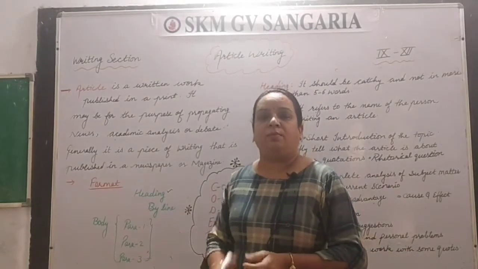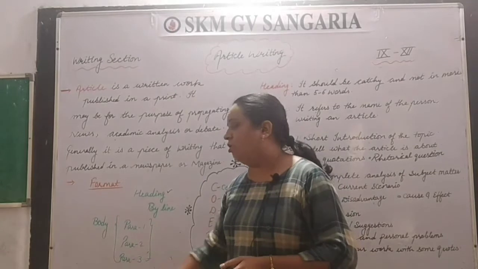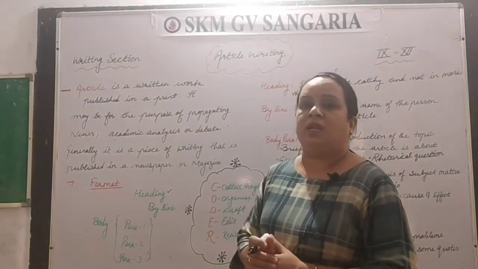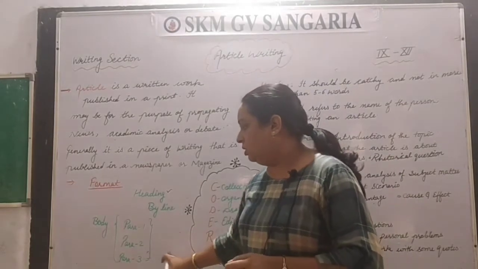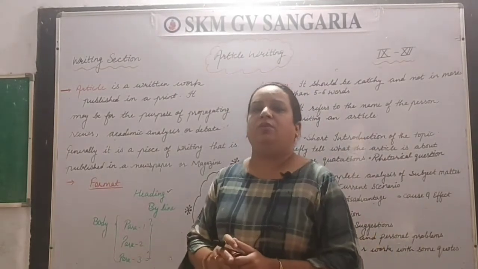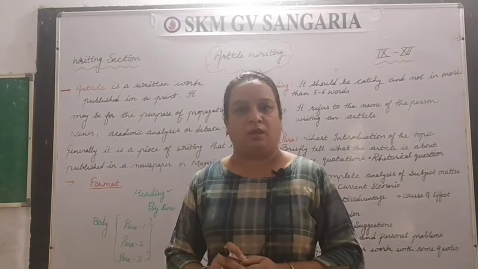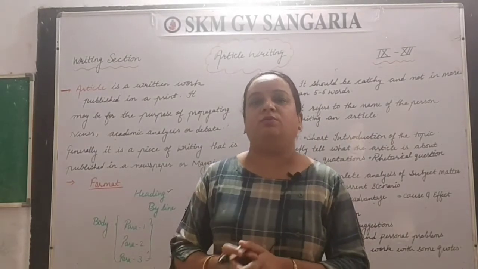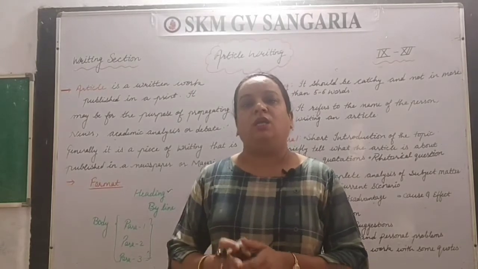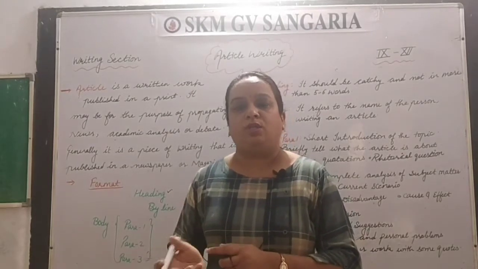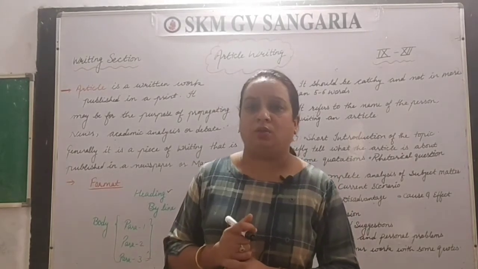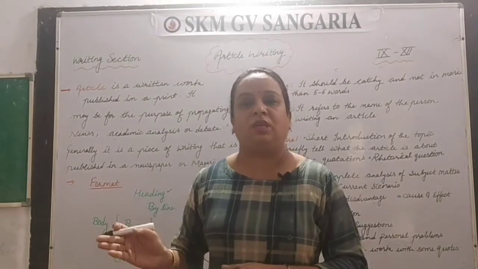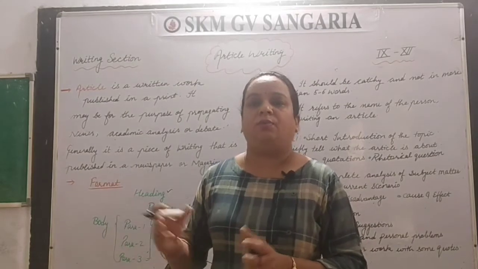The next thing, which is very important, is the body of an article. The body of an article has 3 paragraphs, and I will advise you to write only 3 paragraphs. I'll tell you what and how to write in them. But I advise you not to go beyond 3 paragraphs, because that will be too much.